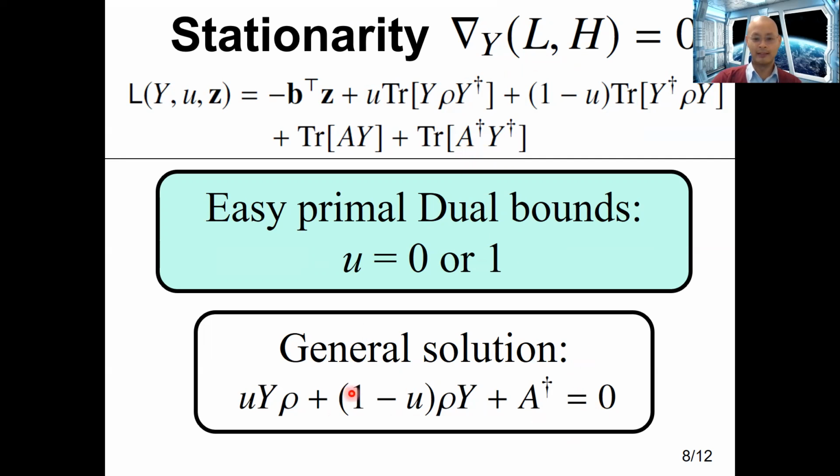This matrix equation over here is known as the Sylvester equation. And Sylvester equations are well studied in control theory, and that's why we can see that insights from control theory have implications in this problem of multi-parameter quantum metrology.